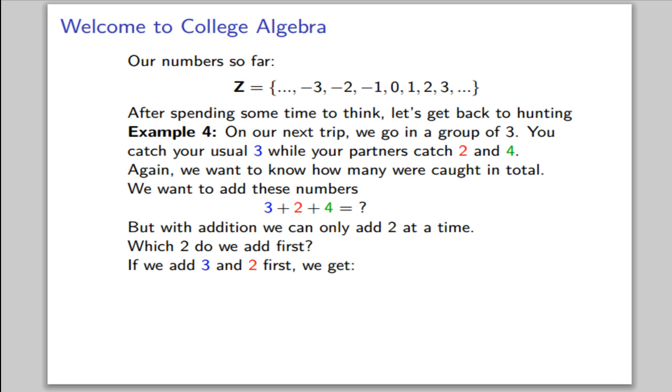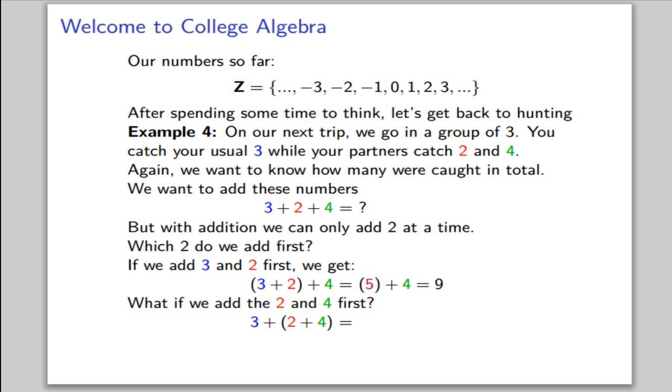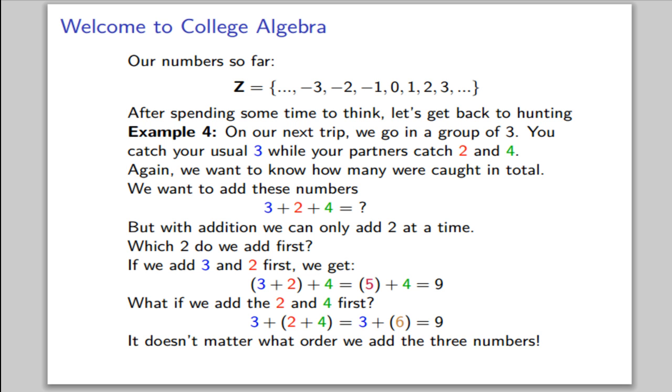If we add 3 and 2 first, we get (3 plus 2) plus 4, which is 5 plus 4, which is 9. What if we add the 2 and 4 first? Then we have 3 plus (2 plus 4). Well, 2 plus 4 is 6, so we have 3 plus 6, which is 9. It doesn't matter what order we add the 3 numbers.